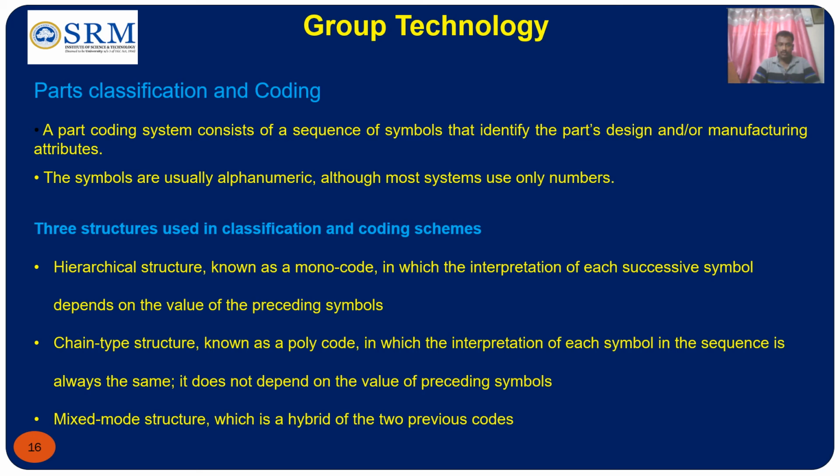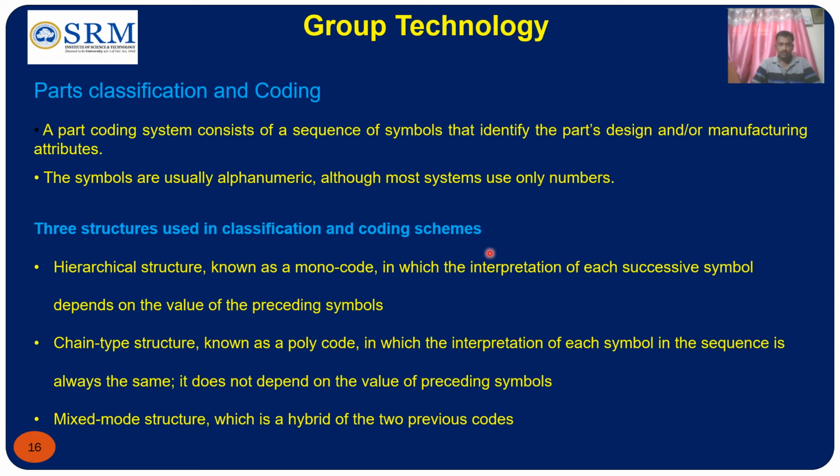Right. Now coming back to how we are going to code a part family. There are three structures used for coding part families. A part coding system consists of a sequence of symbols that identify the part's design or manufacturing attributes. These symbols are usually alphanumeric, although most systems use only numbers. The three structures used in classification coding schemes are: first, the hierarchical structure, which is also called a mono code, in which the interpretation of each successive symbol depends on the value of the preceding symbols.